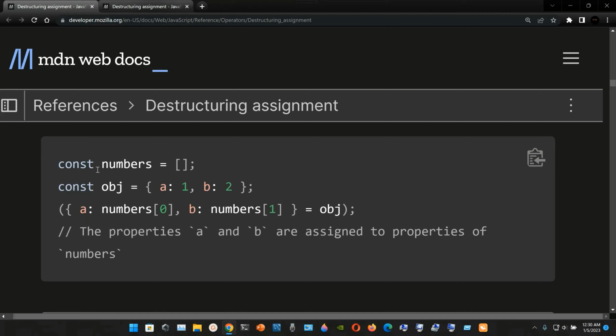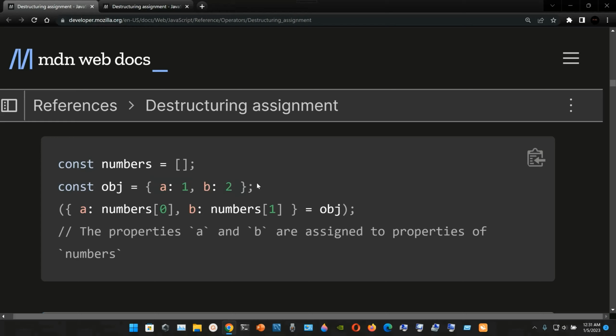Here we have another example. We have the constant declaration, and we're declaring this constant named numbers, and it's going to be assigned to an empty array. We put a semicolon here. The next line we have the constant declaration, and we have the declaration name object, and it's going to be assigned to this object with these two key value pairs, a colon 1 and then b colon 2.